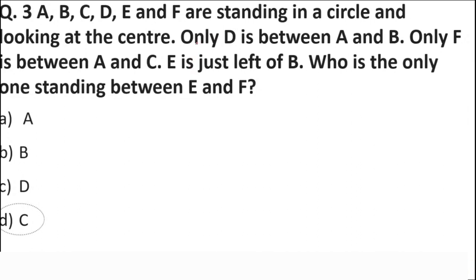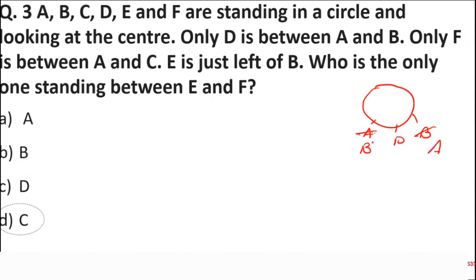See, the first is only D is between A and B. So here, if I draw a circle, since they are standing in a circle, we are saying only D is between A and B. So in circular form, I can say D is between A and B. I can make the diagram like this also, as well as I can make the diagram like this also. Okay. A can come to the left or B can come to the left.